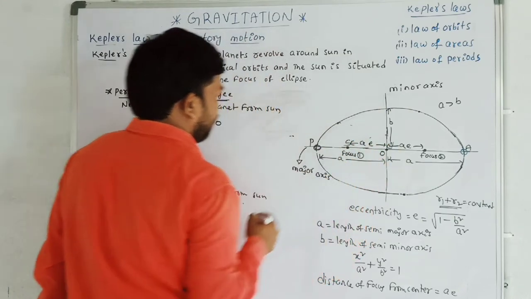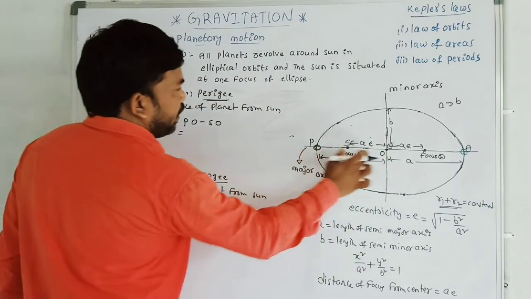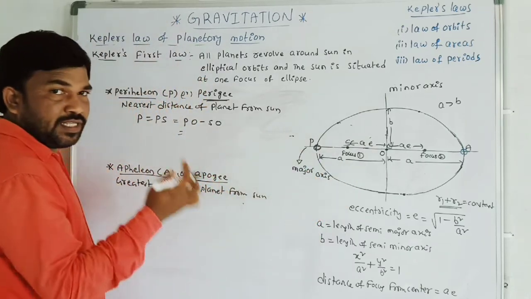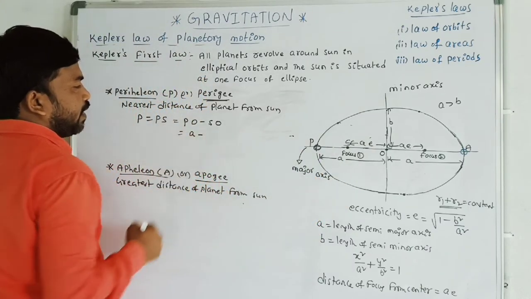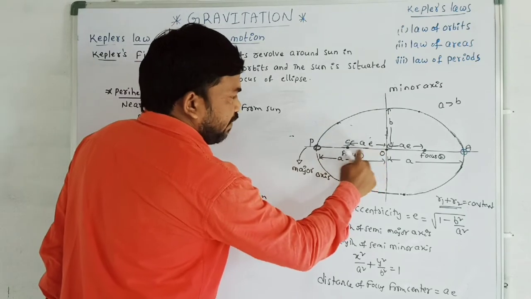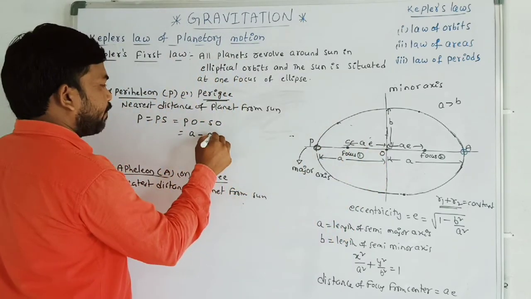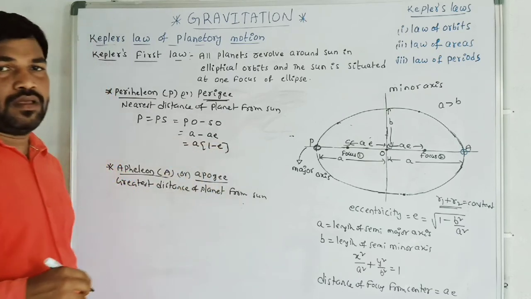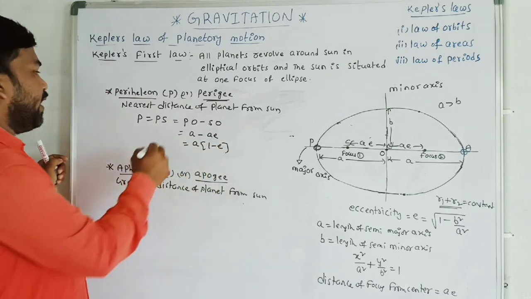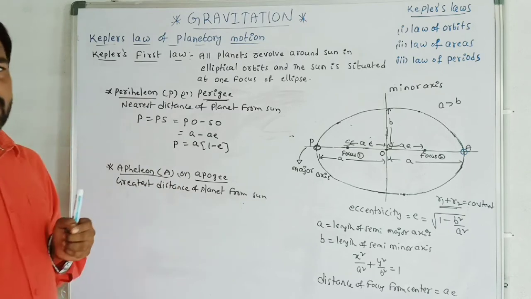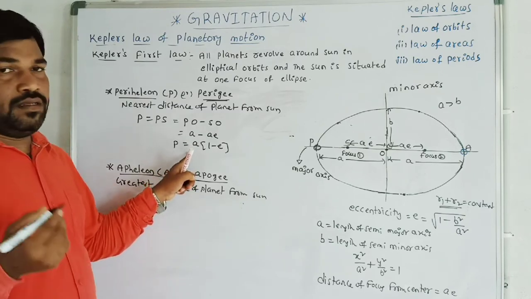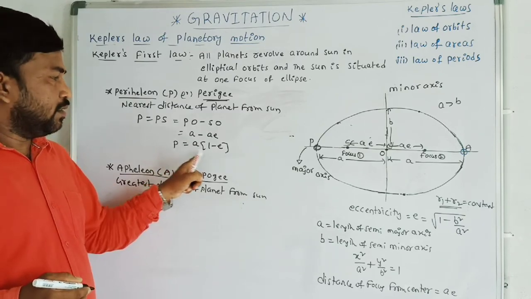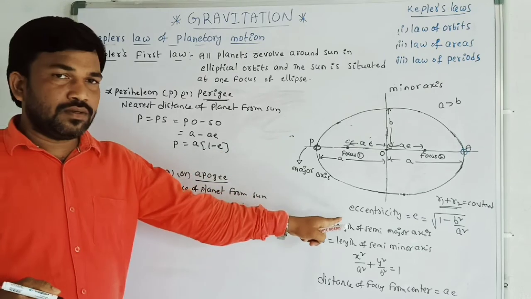Substitute PO, which is the length of the semi-major axis A, minus SO, the distance of the focus from the center, AE. If you take A common, this is 1 minus e. This is the perihelion formula: A(1 - e), where A is the length of the semi-major axis and e is the eccentricity.